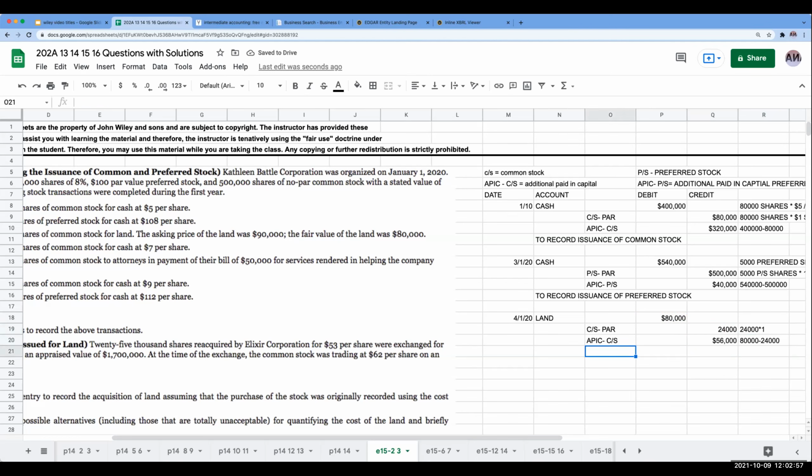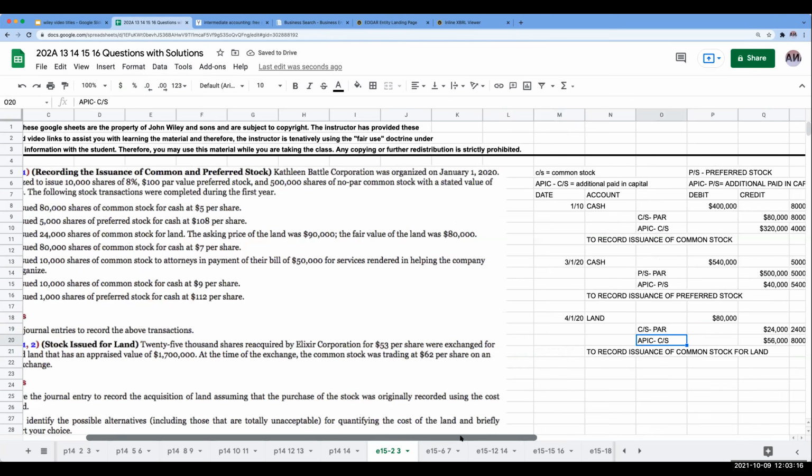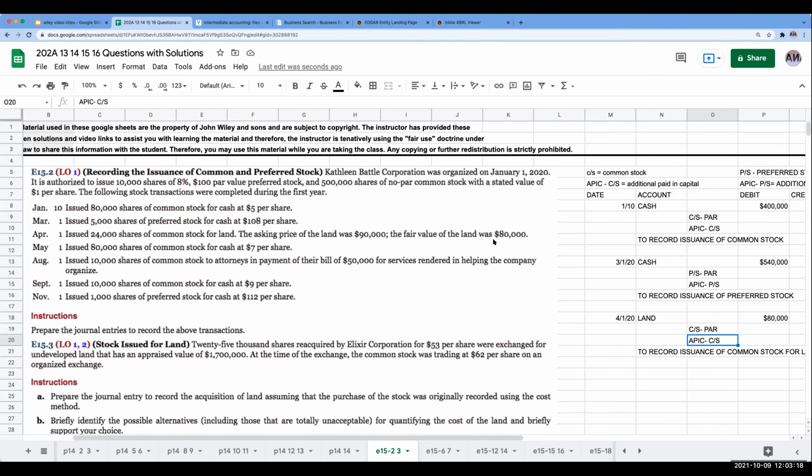This is to record issuance of common stock for land. I'm just saying that we got the land as a result of issuing the common stock. This is probably going to be driven more by tax considerations, but that can happen, and we do want to follow the fair value of what is being done here.